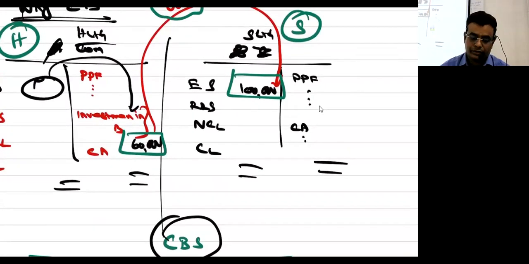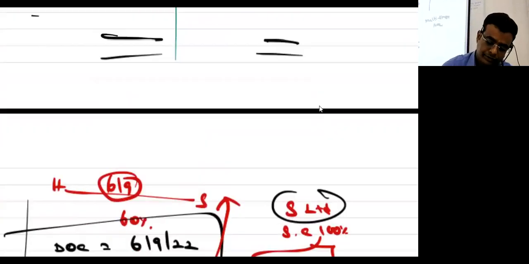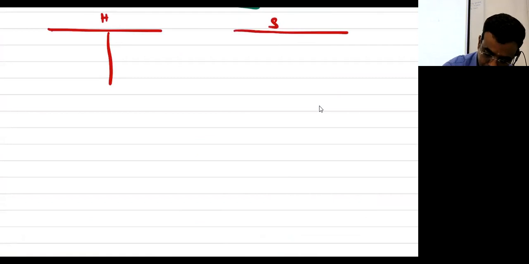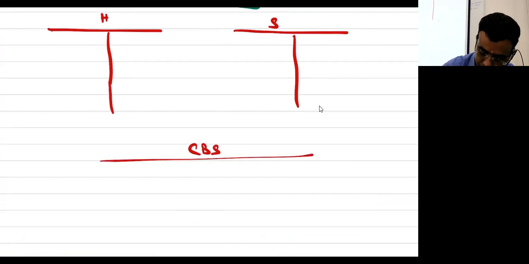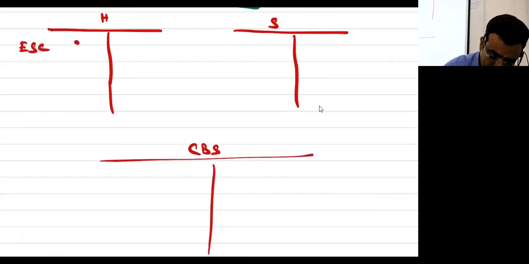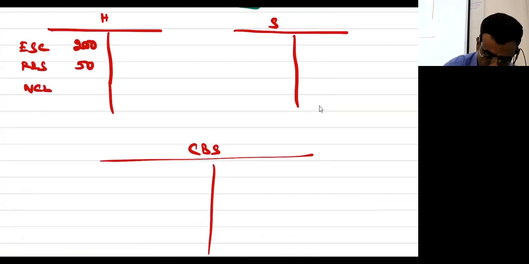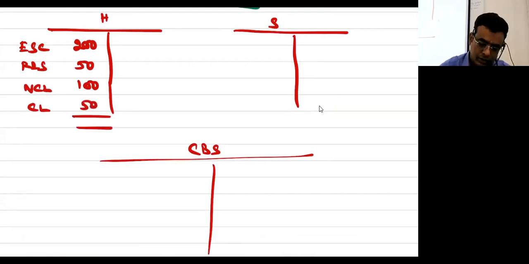Now listen. Equity share capital 200, reserves and surplus 50, non-current liabilities 100, current liabilities 50. எவ்வளவுங்கண்ணா? 400.